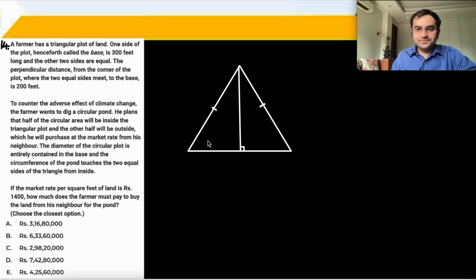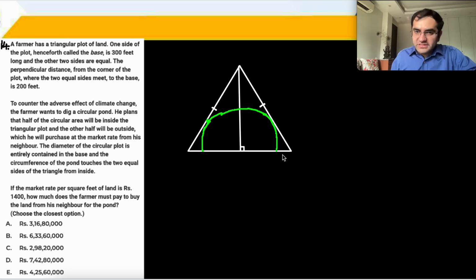Very good. So now, if the circumference touches the two equal sides, it is asking us to plot the largest possible semicircle. ये largest possible semicircle आ गया यहाँ पे. ठीक है.